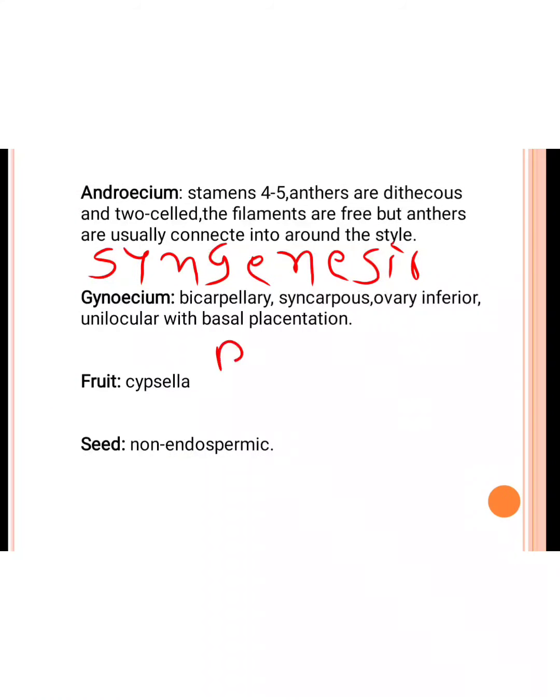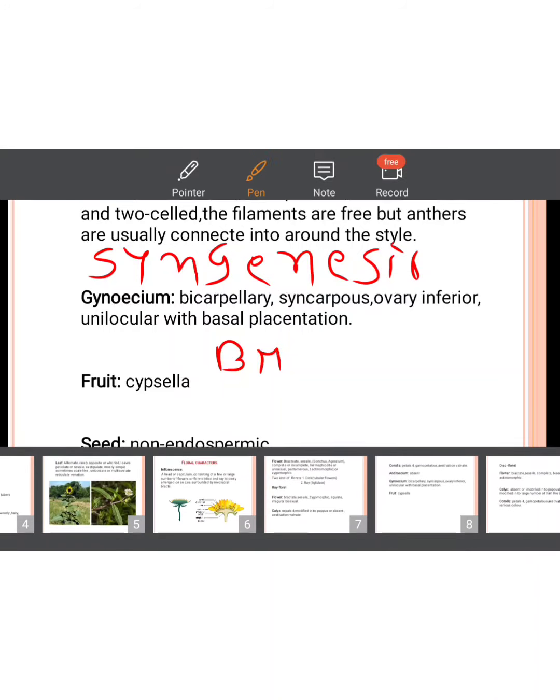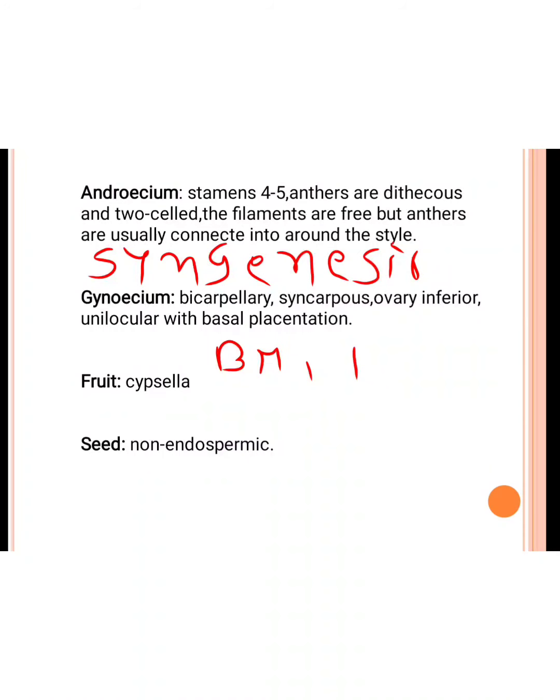The bracts are present. The difference in this is that the flower is actinomorphic. They are bisexual. Anther and gynoecium both are present. Calyx is pappus. Corolla is 5 and gamopetalous.